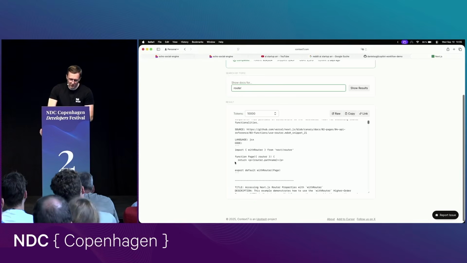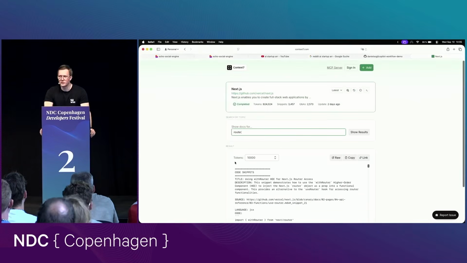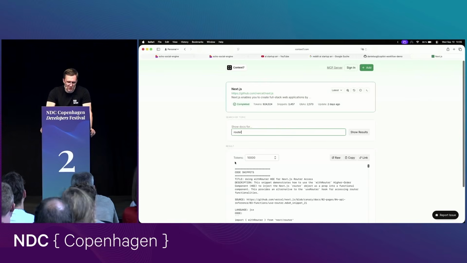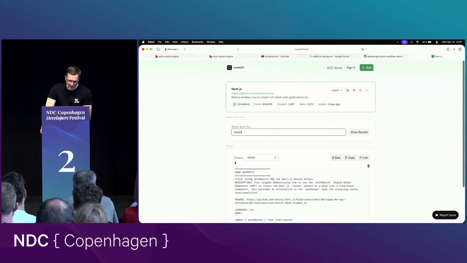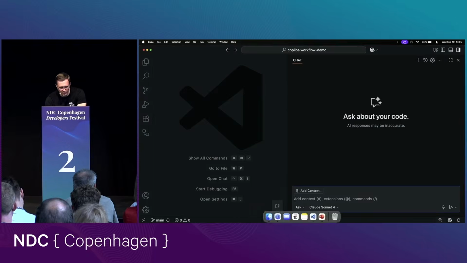So we can use this server to fetch the latest API definitions of any library you are using, because you can also sign up on this website and push your own tiny open source library, for example, and then fetch the documentation in your workflows.